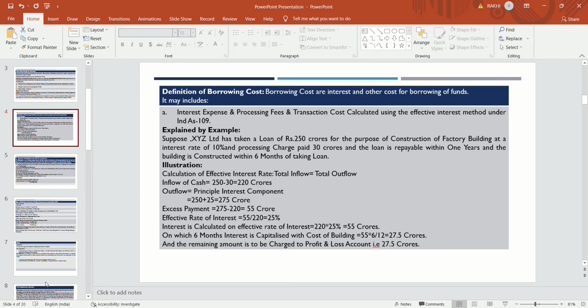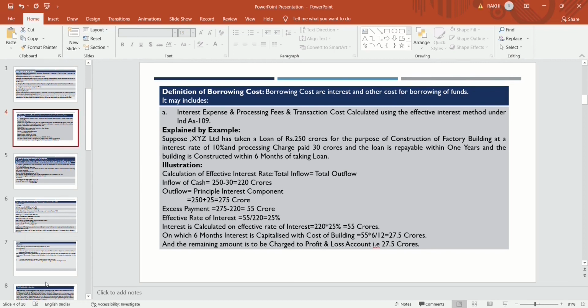This is to be explained by example. Suppose XYZ Limited has taken a loan of 250 crores for the purpose of construction of factory building at an interest rate of 10%. So company has taken a loan of 250 crores for construction of a factory building, and the interest rate will be 10%, and processing fees to be paid is 30 crores, and loan is to be repaid within 1 year, and building is constructed within 6 months of taking loan.